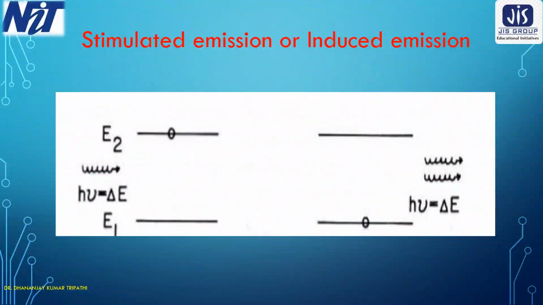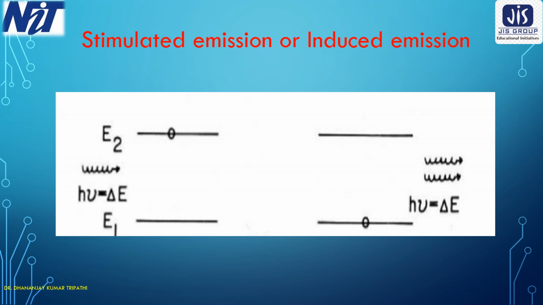Only these two types of transitions were known to us: those atoms which are in the ground state will absorb the incoming radiation and go to the excited state, called induced absorption or induced excitation, and the atoms which are already in the excited state, if they complete their lifetime, will come down with liberation of energy. This is called spontaneous emission. But in 1917, Einstein was the first who introduced the third type of transition, that is called stimulated emission.